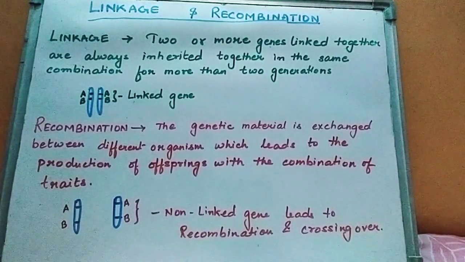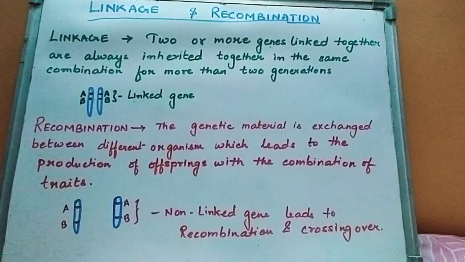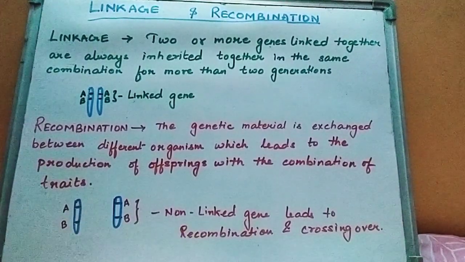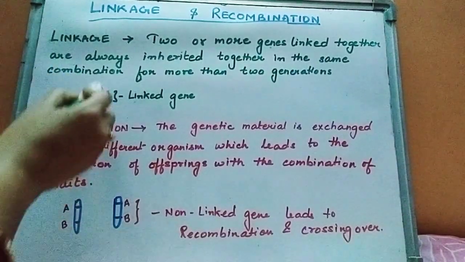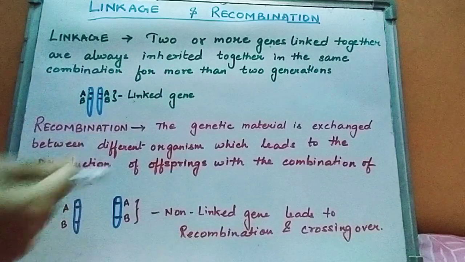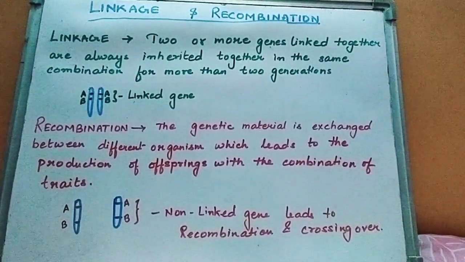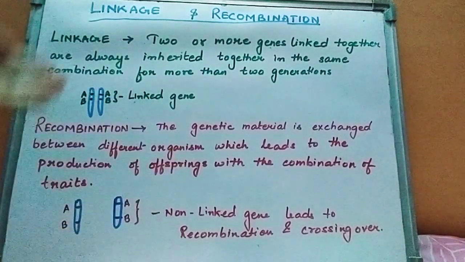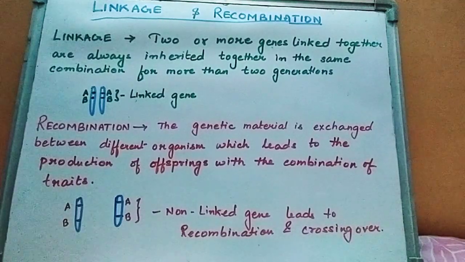As they are so close to each other, there are negligible, very few or no chances of recombination or crossing over. So a completely linked gene passes to the next generation as it is in the parental combination, and it continues for more than 2 generations. If it goes on in such a manner, it is called linkage.